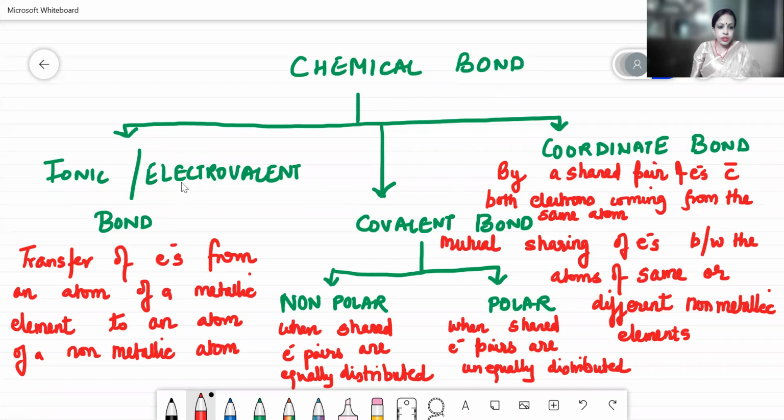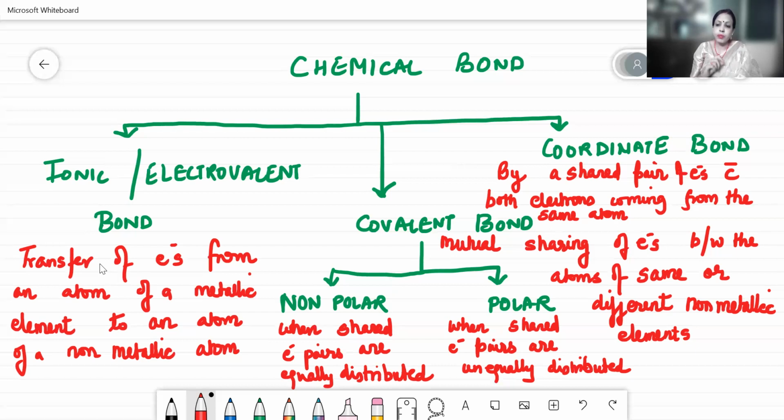First comes the ionic or electrovalent bond, which is the transfer of electrons from an atom of a metallic element to an atom of a non-metallic element. This kind of bond is formed between the atom of a metallic element and a non-metallic element, where we use the property of both the elements.